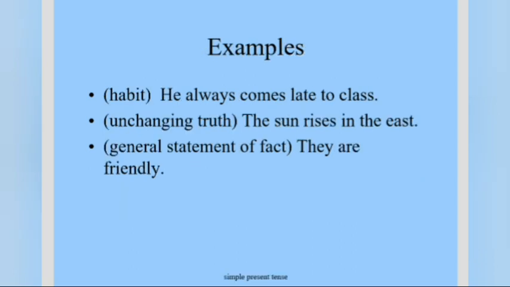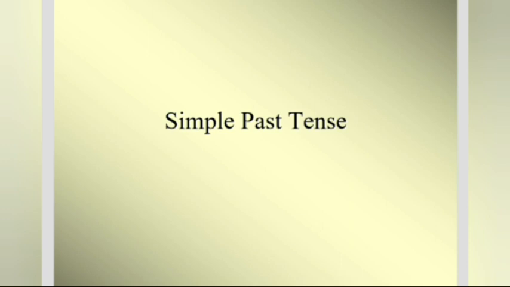Few examples are here. Habit: He always comes late to school. Unchanging truth: The sun rises in the east. General statement: They are friendly. So in these three speeches, what we can see is that in case of regular habit we use simple present, and unchanging truth basically. Next we have simple past tense.